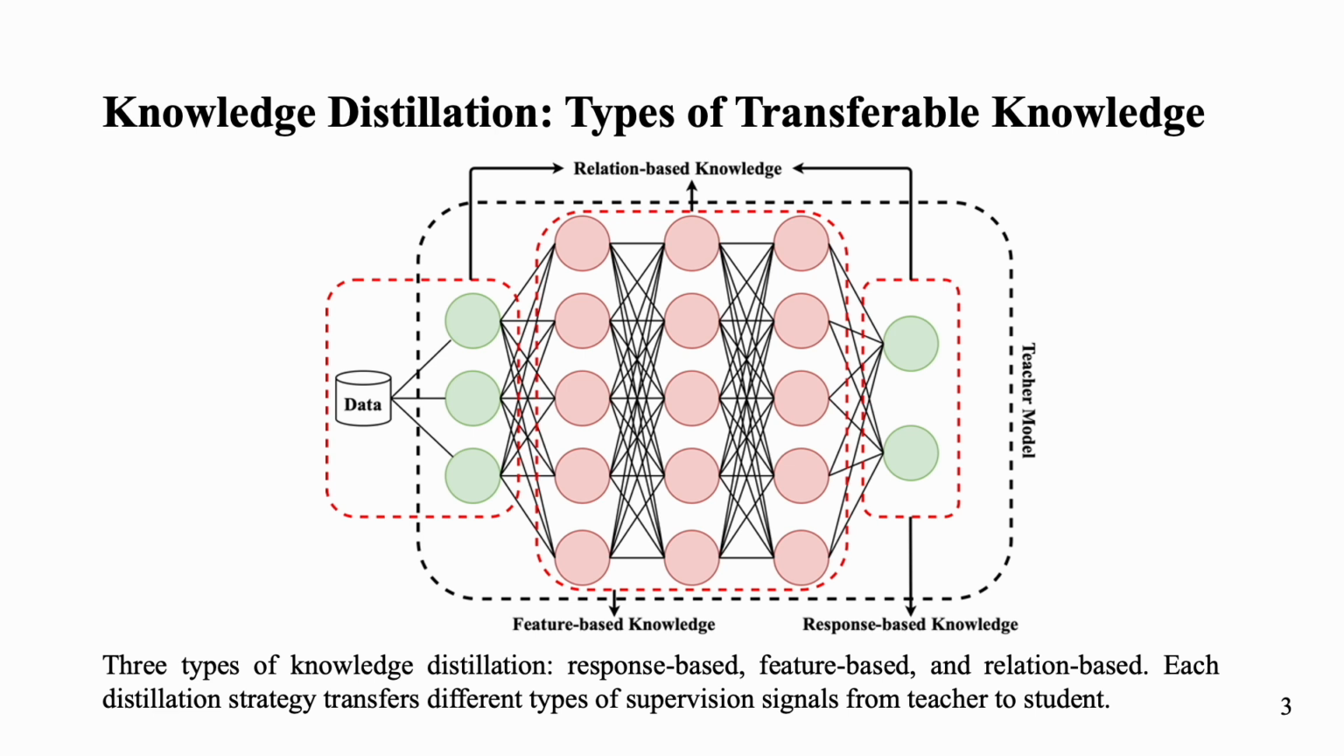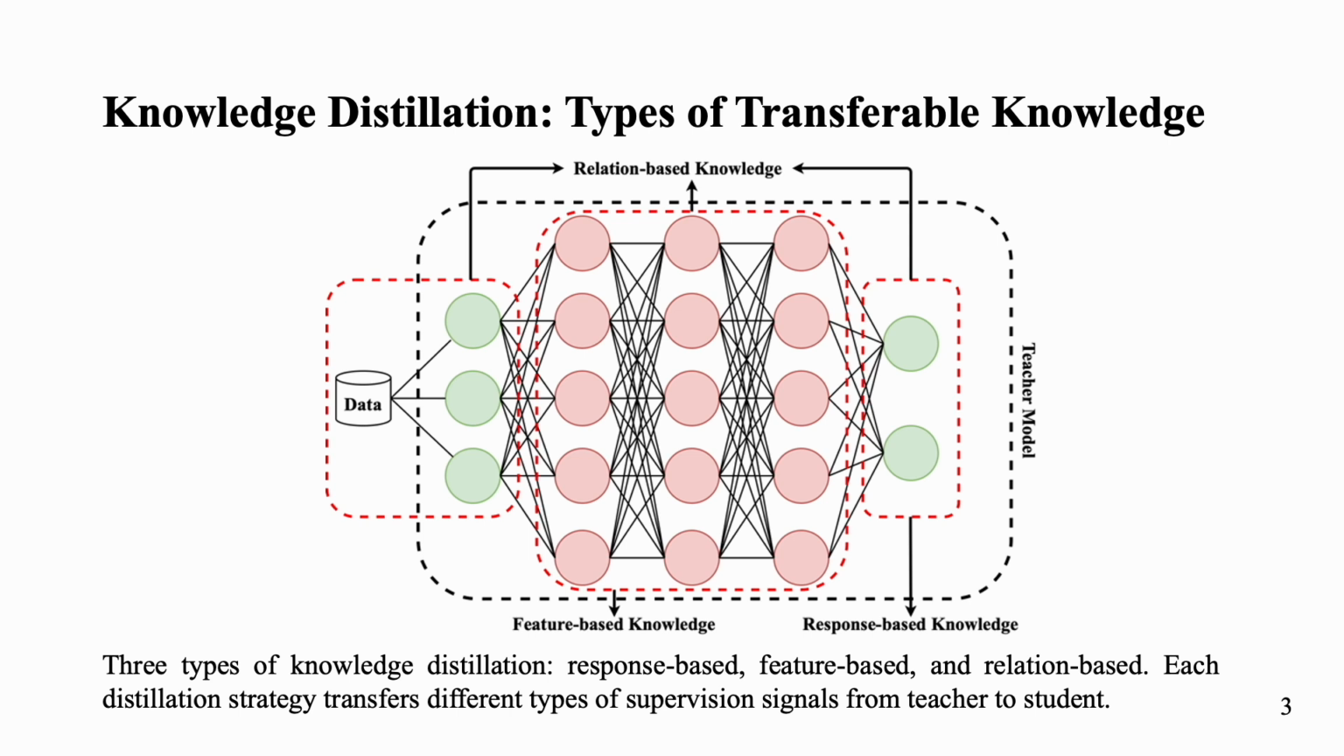Second, feature-based knowledge, which is drawn from intermediate feature maps inside the model. Third, relation-based knowledge, which captures the internal structure between features, such as the relative distance or angles between them. Each type of knowledge represents a different level of model understanding.